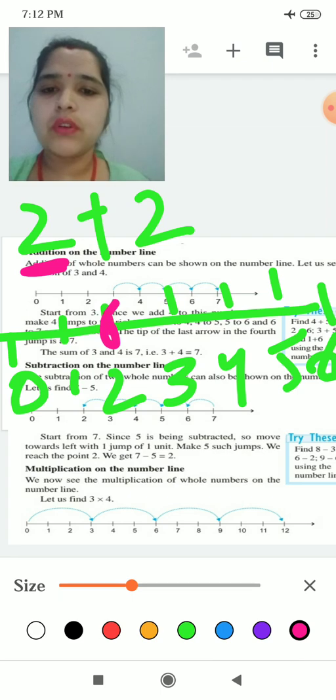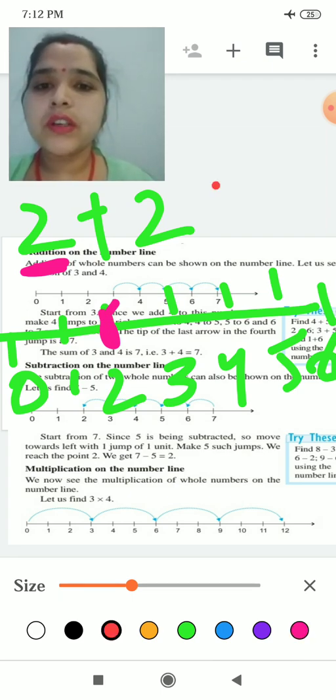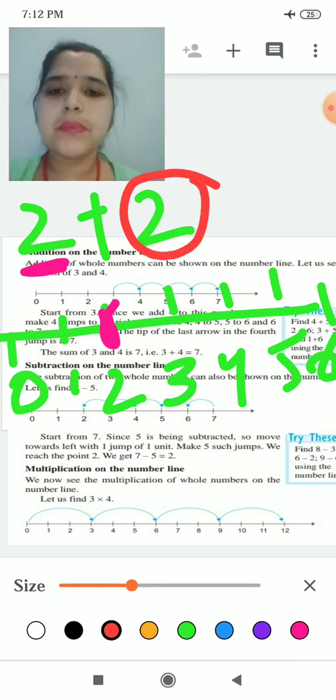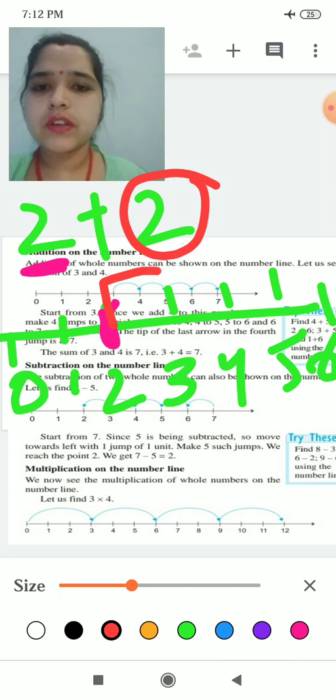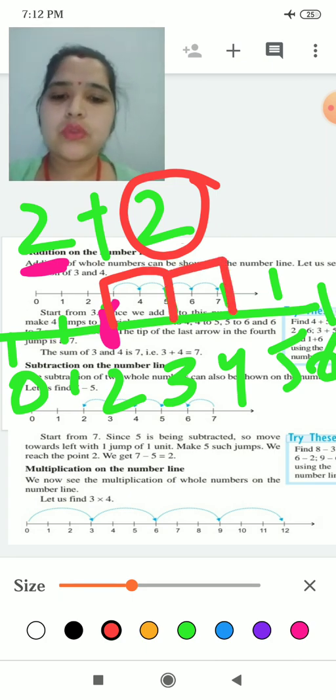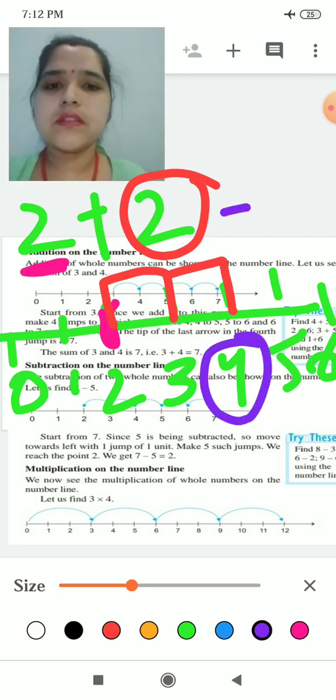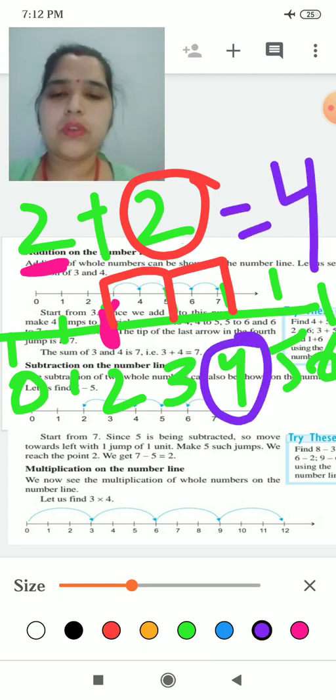How many steps are needed is decided by the back number. It is needing 2 steps. So we start from 2. This is the 1st step and this is the 2nd step. So what answer are we getting? Yes, the answer is 4. Understood? The answer is 4.